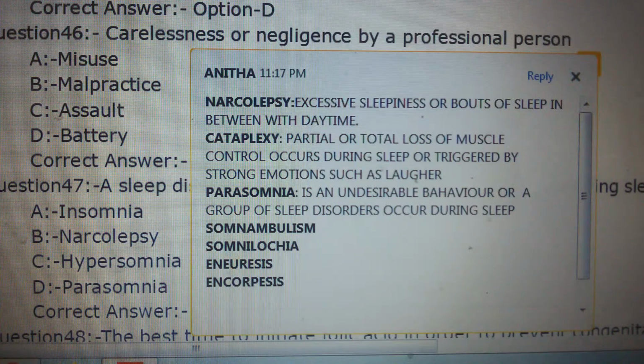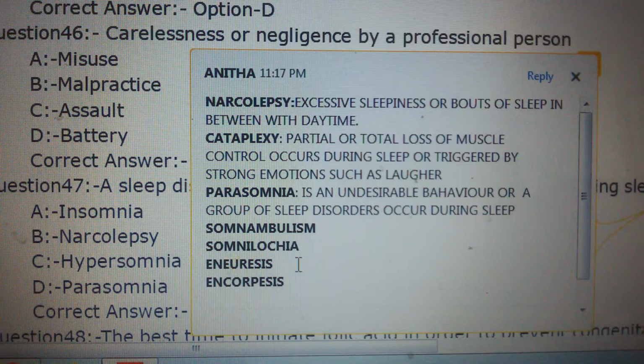And parasomnia is an undesirable behavior or a group of sleep disorders that occur during sleep. It includes somnambulism, somniloquy, enuresis, encopresis. In this, somnambulism is sleepwalking. Somniloquy is sleep talking.